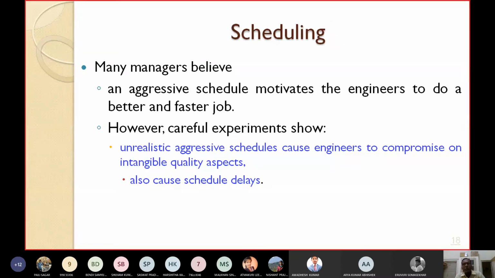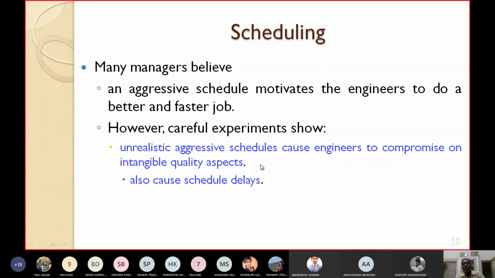However, careful experiments show that unrealistic aggressive schedules cause engineers to compromise on intangible quality aspects, and also cause schedule delays. If you put them under pressure, a 2-month job you say to do in 1 month, then it will affect the engineers. The engineers will try to compromise on the intangible quality of the product.